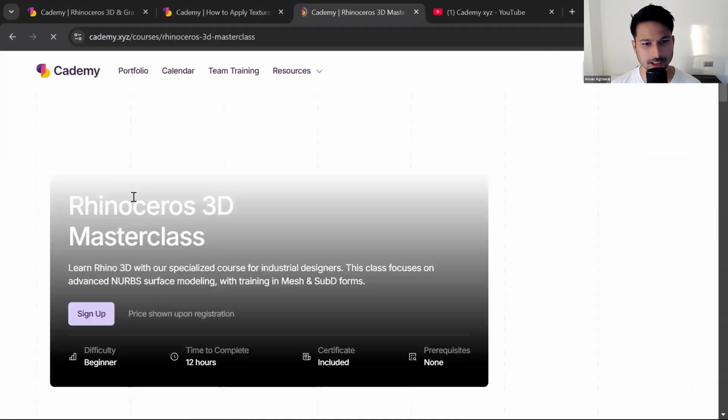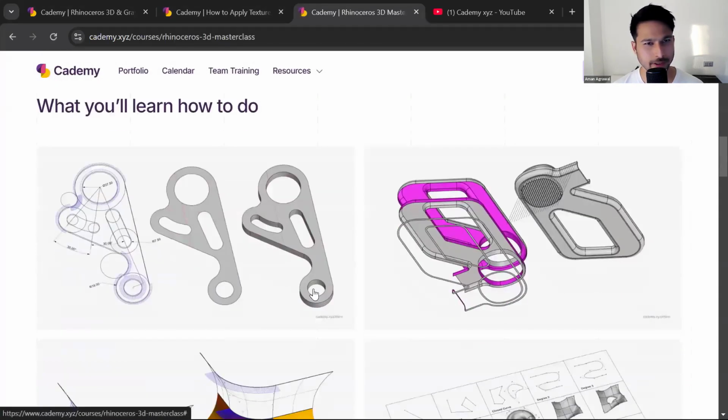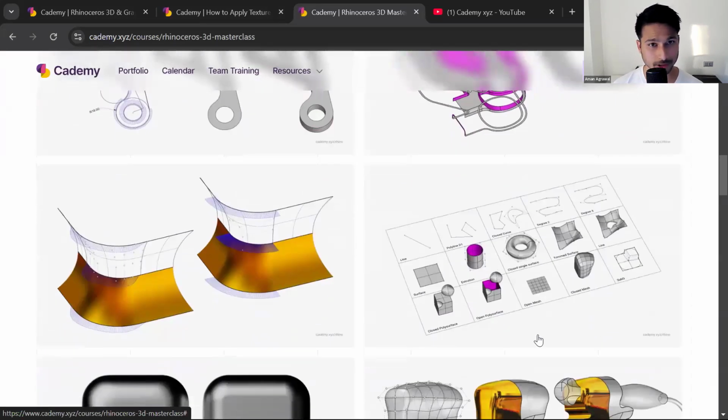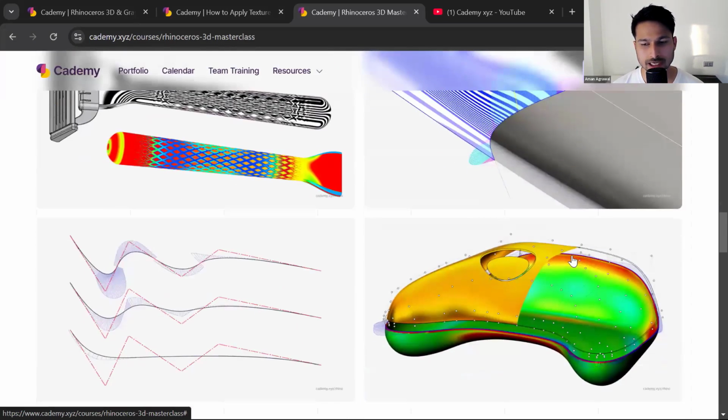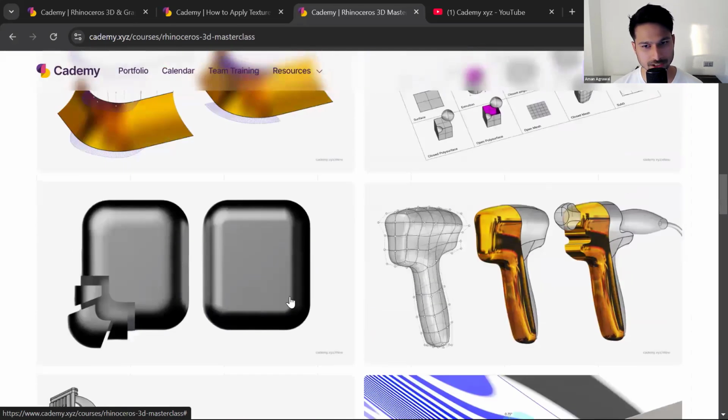One is our Rhino Masterclass, which is going to take you from the very beginning, like the basics, solid modeling. Then we will learn the foundation of NURBS, curves, and surface. What is degree, span, continuity? And then later on, we will slowly gain more experience. And in one of those examples, we learn how you can find the draft angle analysis, how you can find the parting line, how to clean the parting line, break it, create the solid model, what is loose offset, what is tolerance-based offsets. So those things will be covered in the Rhino Masterclass.